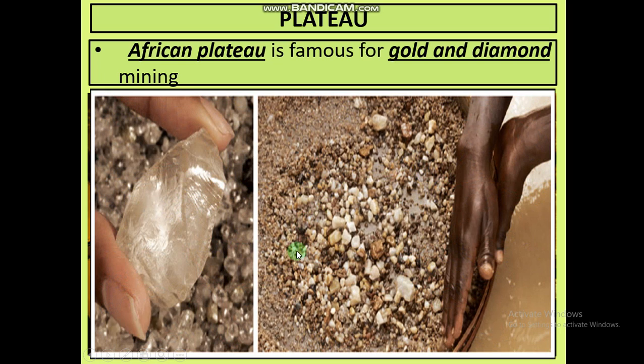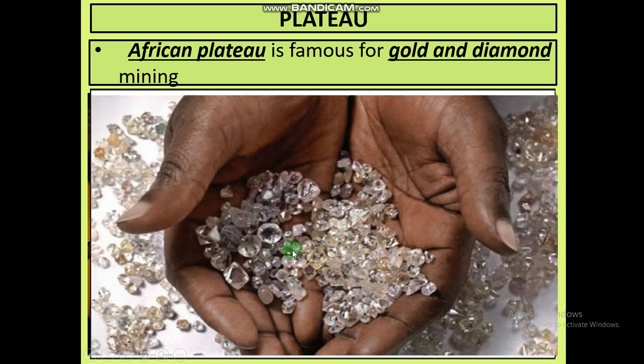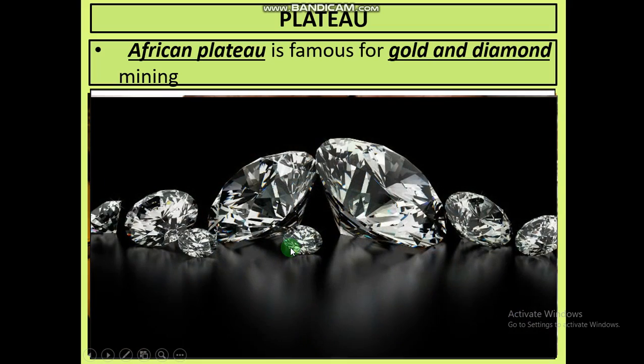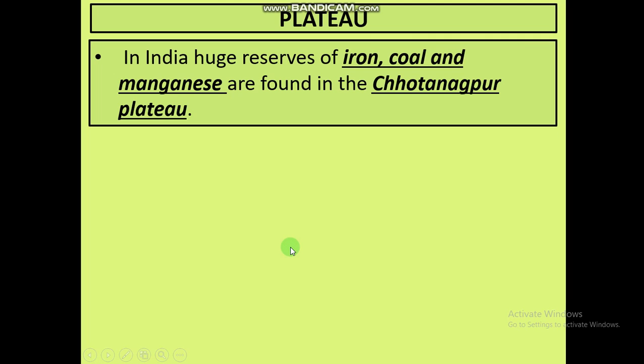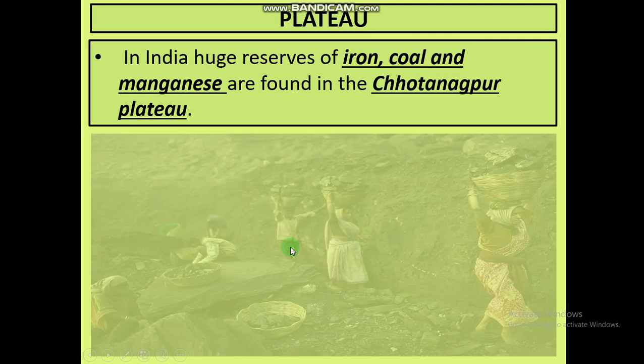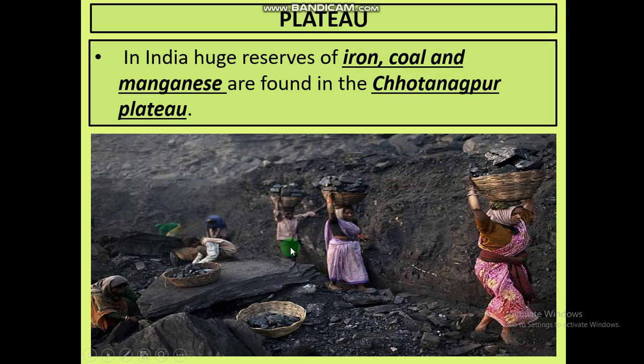So as you can see in the plateaus, these stones are looking like this, but actually they are polished, and thereafter they are converted into beautiful and very costly, expensive diamonds. In India, huge reserves of iron, coal and manganese are found in Chota Nagpur Plateau.